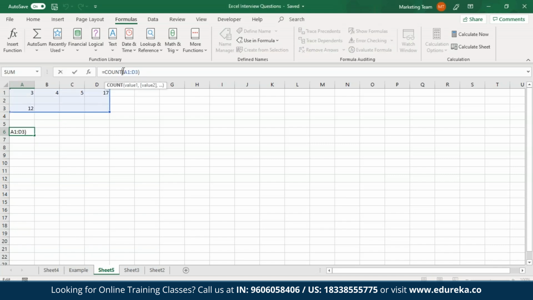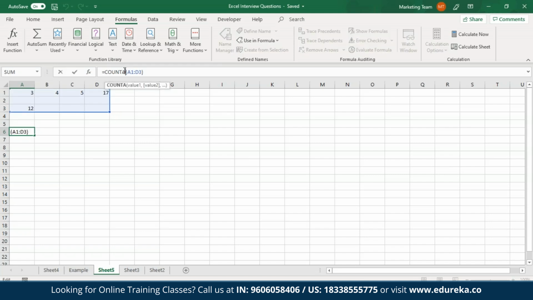If I just change this from COUNT to COUNTA, it is going to count all the cells that are not empty within this range. So as you can see over here, I had given a very big range that has cells that contain information plus the cells that are empty, but COUNTA has returned only the number of cells that contain data in them. So now talking about COUNTIF.